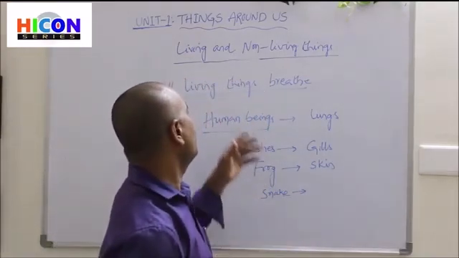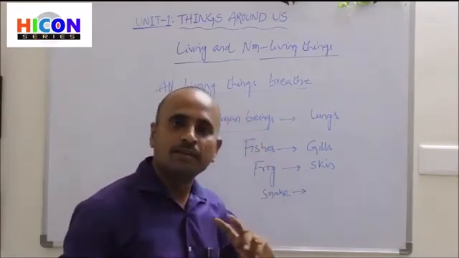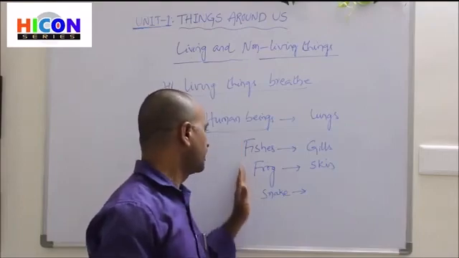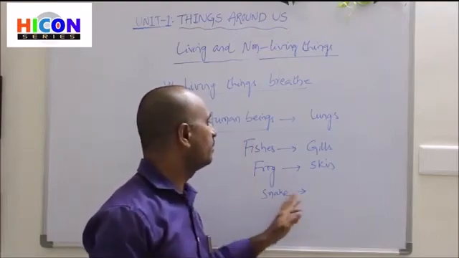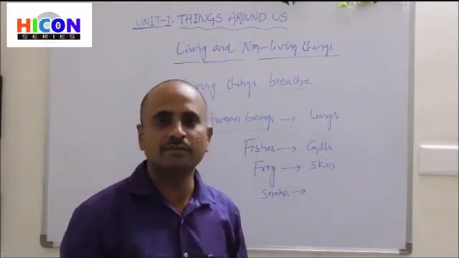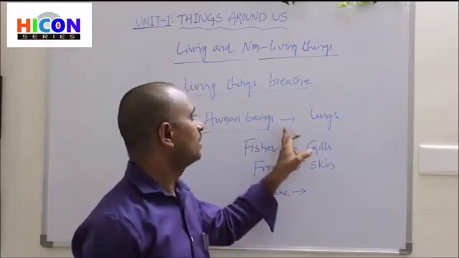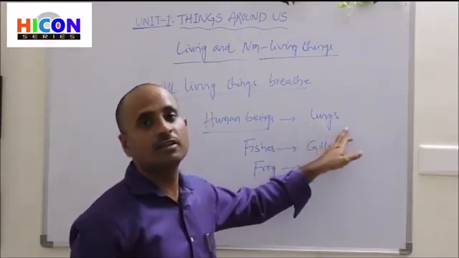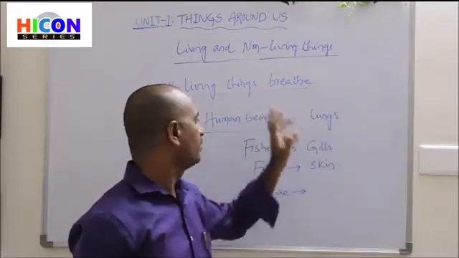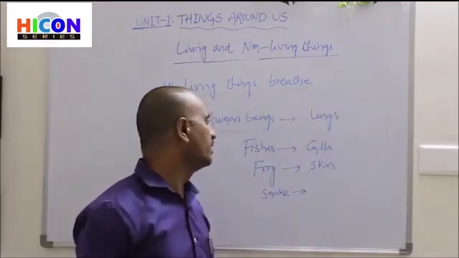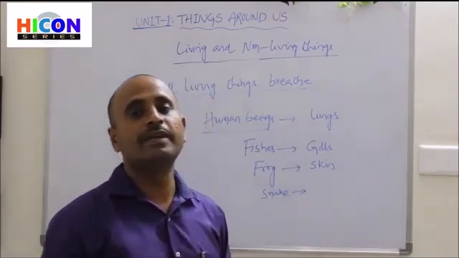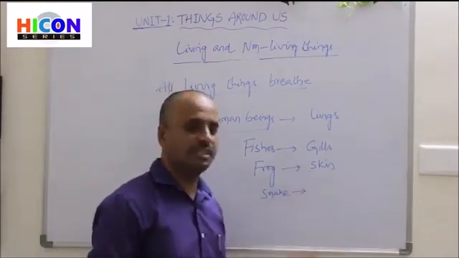In this way all living things breathe oxygen, with respiration taking place with the help of different parts. In human beings, lungs are the respiratory organs, taking oxygen from the nose. In fishes, breathing takes place with the help of gills, and in frogs, with the help of their skin.